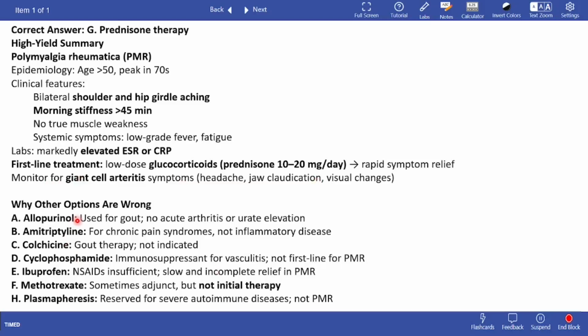Why are the other options wrong? Basically, you need to know in which cases these are used. So allopurinol is used in gout. Amitriptyline is used in chronic pain syndromes. Colchicine in gout again. Cyclophosphamide is an immunosuppressant for vasculitis. Ibuprofen is an NSAID. It's for pain relief, so it's not sufficient. Methotrexate is not initial therapy, and it's a DMARD, so it's not really used in PMR. And plasmapheresis is reserved for autoimmune diseases. So these are the indications that you must know.